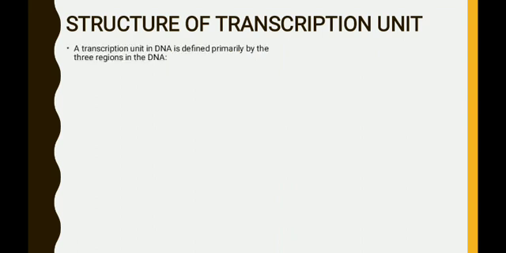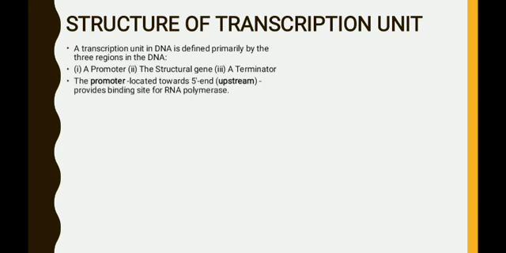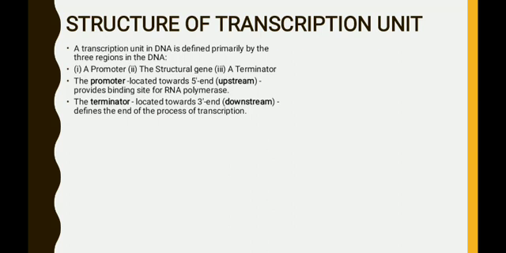The important points are given here. A transcription unit in DNA is defined primarily by 3 regions in the DNA. First one is the promoter, followed by the structural gene and the terminator. The promoter is located towards the 5 prime end, that is the upstream, and provides the binding site for RNA polymerase. And the terminator is located towards the 3 prime end, that is the downstream end, and defines the end of the process of transcription. The promoter and the terminator flank the structural gene in a transcriptional unit.